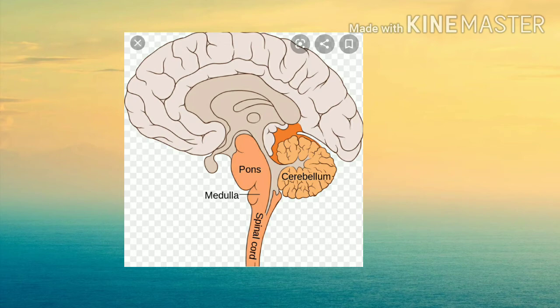Cerebellum is a regulatory center for neuromuscular activities and also controls rapid activities like walking, running, speaking. Okay, then the important part of the brain is called the brain stem: midbrain, pons and medulla.